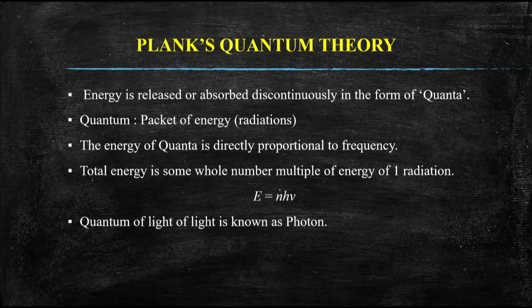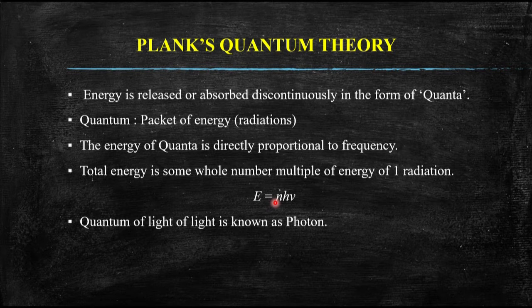The next one, the energy of quanta is directly proportional to the frequency of the radiations used. Total energy is some whole number multiple of the energy of one radiation. As we have said that total energy is the multiple of quanta, and quanta consists of radiation, so total energy is the multiple of the total number of radiations present. So total energy is equal to N h nu.